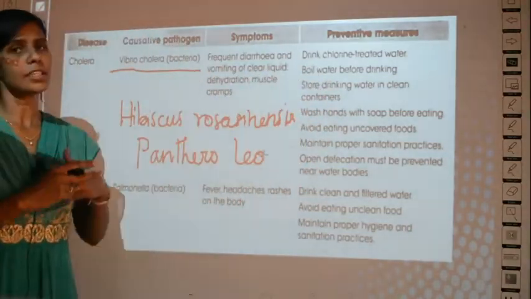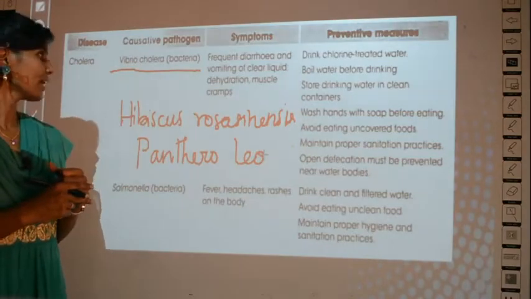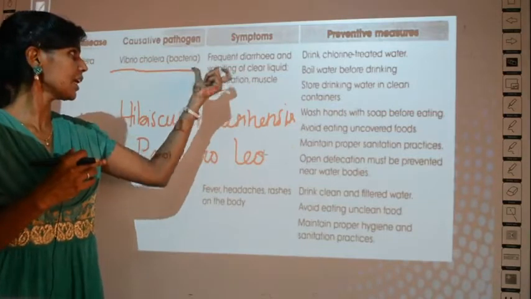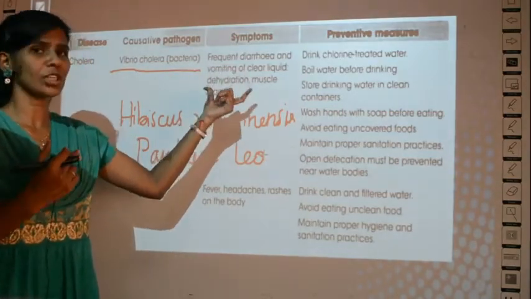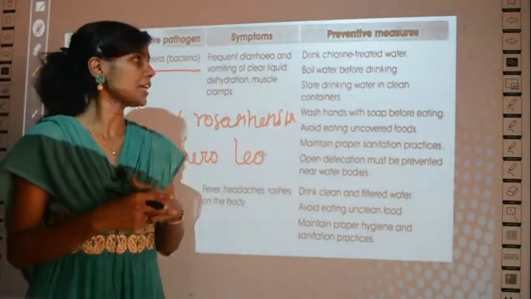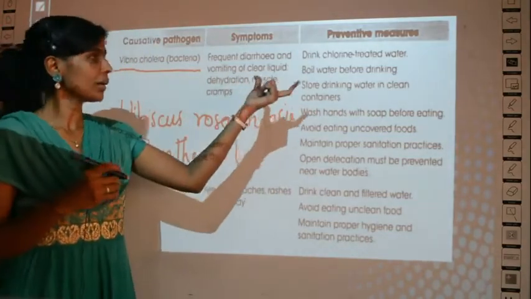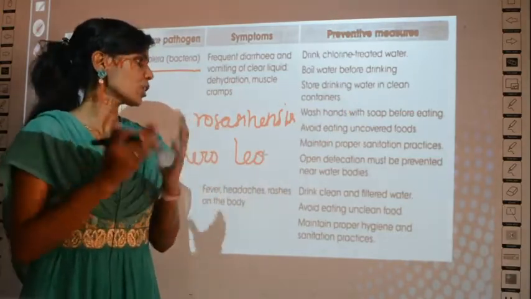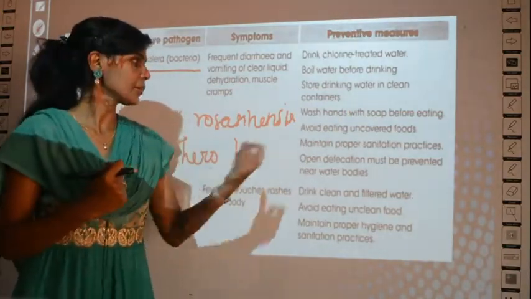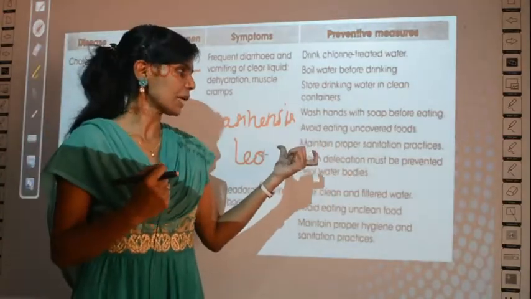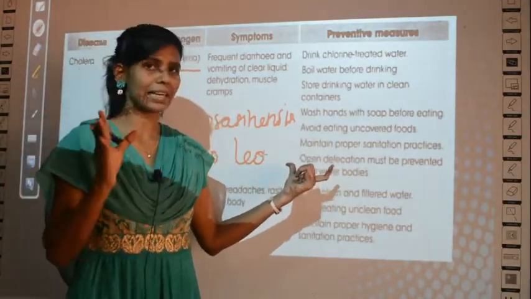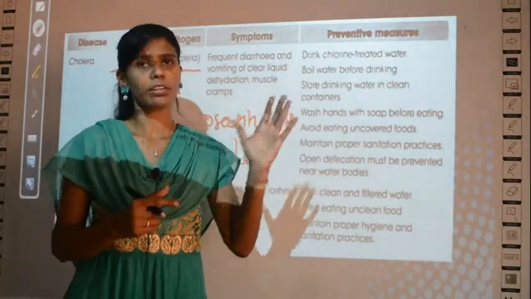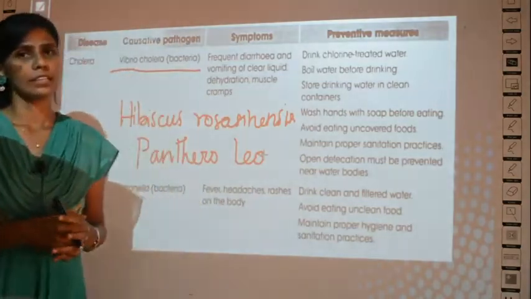So these are the conditions for cholera. What we have learned, it is caused by a bacteria called Vibrio cholerae. Symptoms: frequent diarrhea, vomiting of clear fluid, dehydration and muscle cramps. And how can you prevent it? You can prevent by drinking chlorinated water, boiling the water before drinking, storing water in a clean place, washing your hands before eating. Avoid eating uncovered foods, maintain proper sanitation practices, be clean always. Open defecation must be prevented near water bodies. If you do everything, the disease will not attack you.